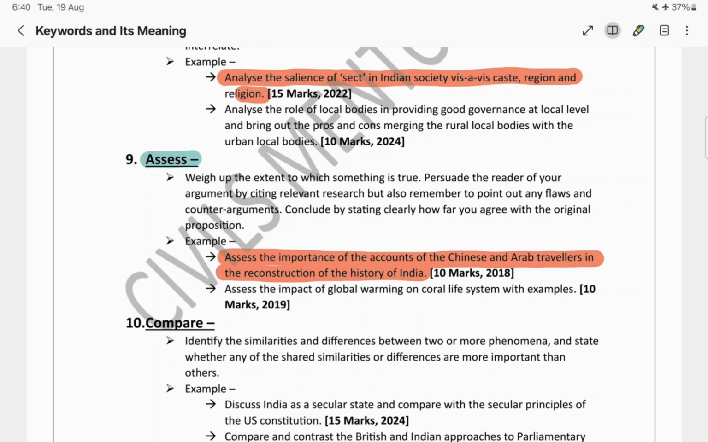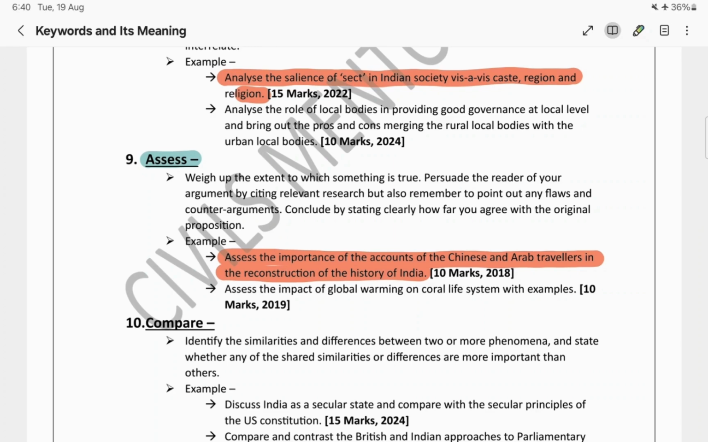Assess means weighing the importance. So in this particular question, assess the importance of the accounts of the Chinese and Arab travelers. In which part of the question will we focus more? The importance of the accounts of the Chinese and Arab travelers. So it's like a judge, okay? You decide, but you must tell why and also mention the counterpoints before we conclude.